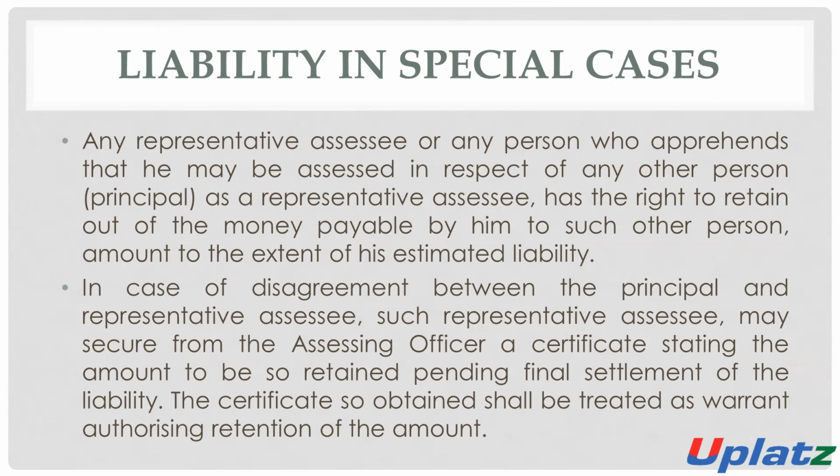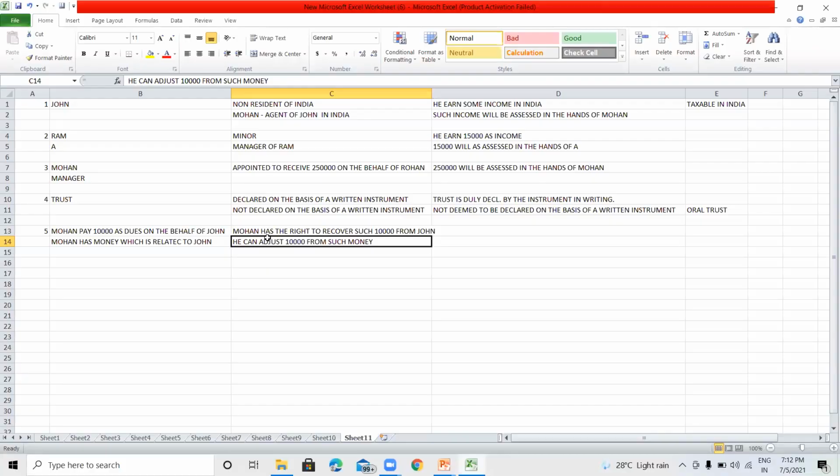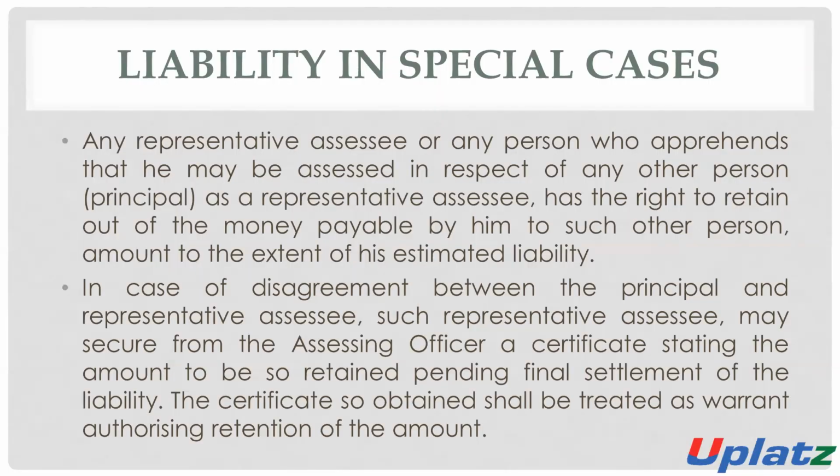In the case of disagreement between the principal and the representative assessee, if there is any conflict, meaning any disagreement between the principal and the agent, say between Mr. Mohan and Mr. John, in this situation such a representative assessee may secure from the assessing officer a certificate stating the amount to be so retained pending final settlement of the liability. The certificate so obtained shall be treated as a warrant authorizing retention of the money.